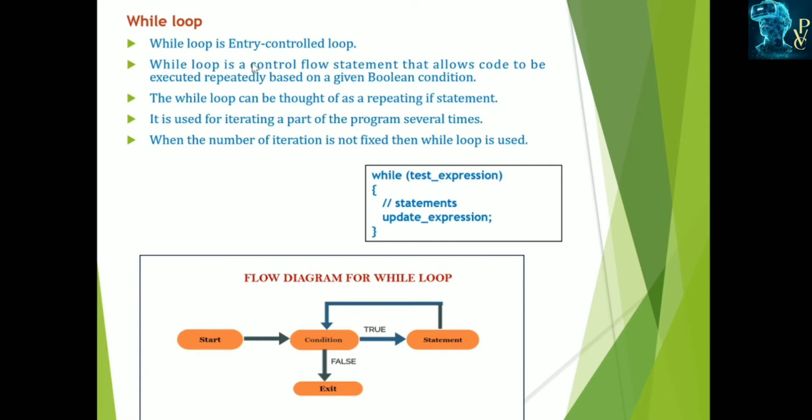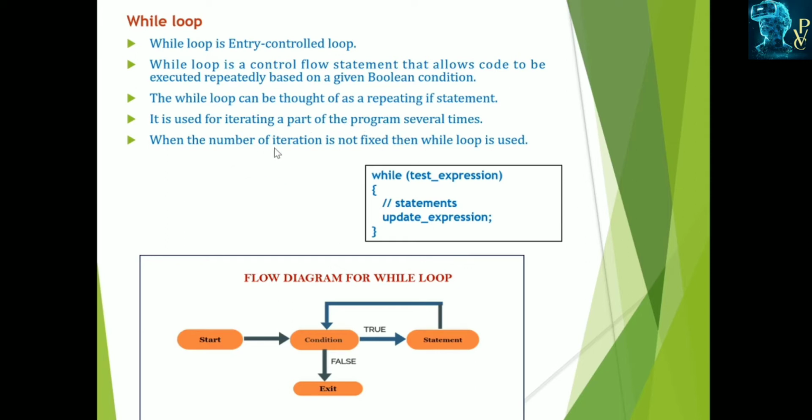This while loop can be thought of as a repeating if statement. In the if statement also, we check the condition for the Boolean expression, which may be true or false. If the condition is true, then one set of statements is executed; if the condition is false, then another set of statements is executed. The while loop also executes like that.